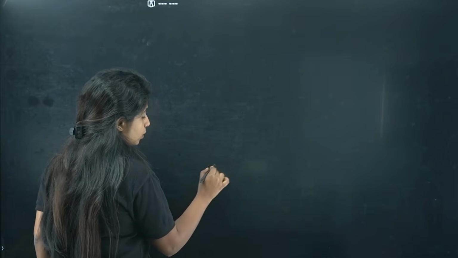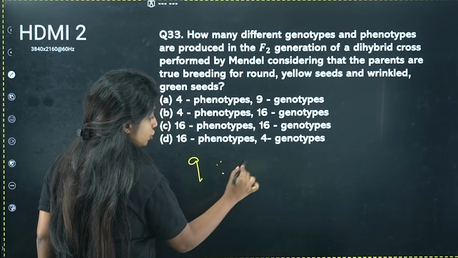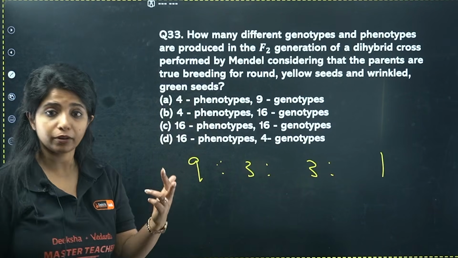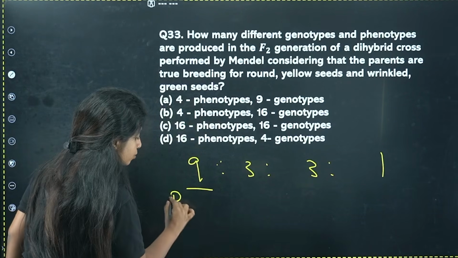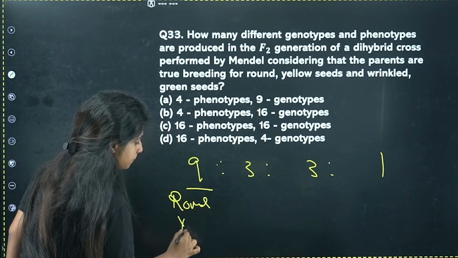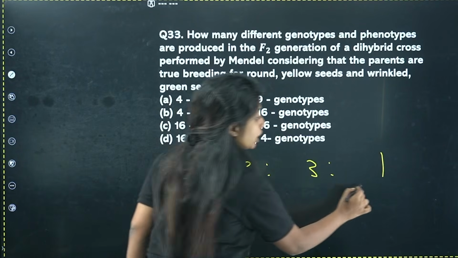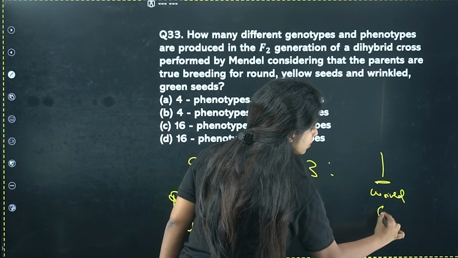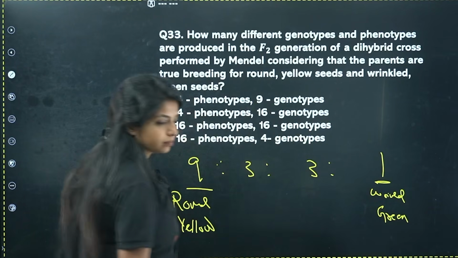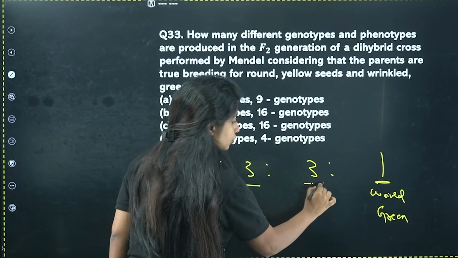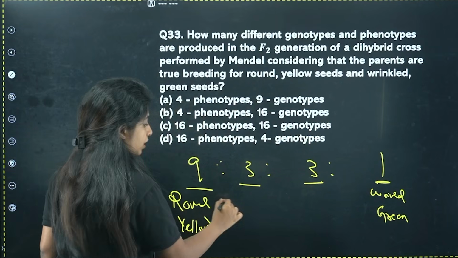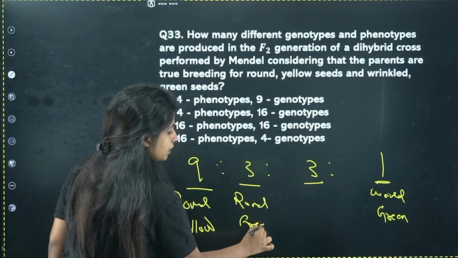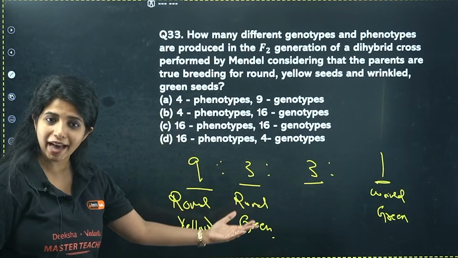So let's go. We know the genotypic ratio, the phenotypic ratio is like this. Phenotypic ratio means physical appearance ratio. 9 of them are going to show the dominant parent character, that is round and yellow. 1 of them is going to show the recessive parental character, that is wrinkled and green. Okay, now over here you have 3 and 3. They are going to show round with green. This is a new character that is being seen.